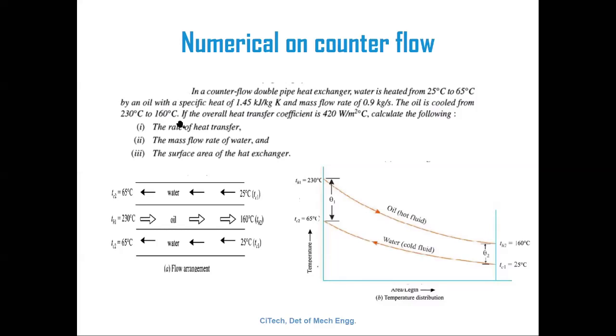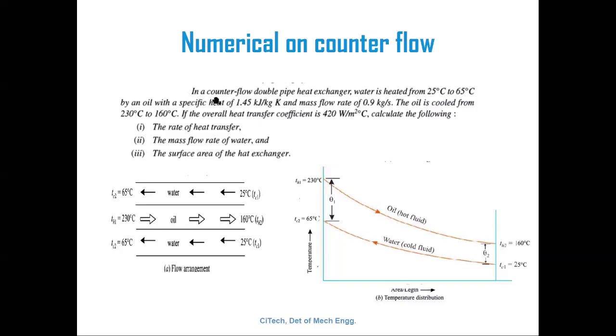The inlet temperature of the oil is 230 degrees Celsius and the outlet temperature is 160 degrees Celsius. The decrease in oil temperature means it transfers heat to the water, which is heated from 25 to 65 degrees Celsius. The condition is counter flow heat exchanger.